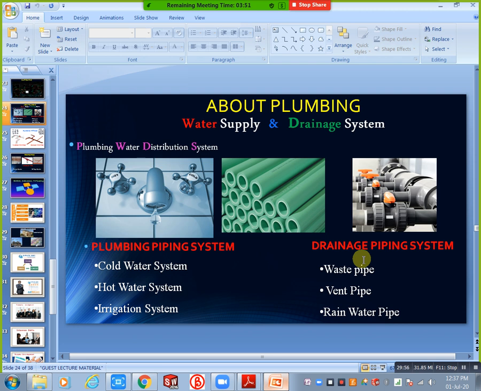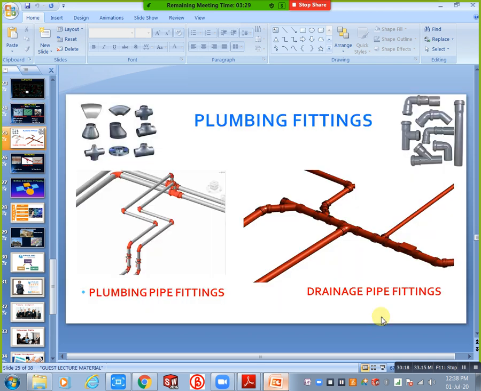Next, the rainwater pipe. For example, you can place it on the roof, and an inner pipe will give you the connection. In normal buildings, in some conditions, we are also using routing for this. Okay, this is plumbing. In plumbing we use the same fittings, like elbow fittings, reducer fittings, concentric and eccentric flanges, and T fittings. Here we use a T fitting, not a tap fitting. Based on your requirement you can select that. These are the plumbing fittings, then this is drainage. You can see the difference. In the drainage system we use PVC. In the plumbing system, based on the water system requirement, we need to select the pipe material.